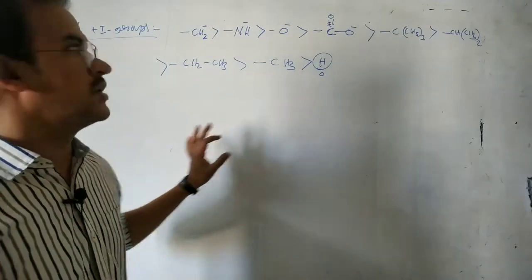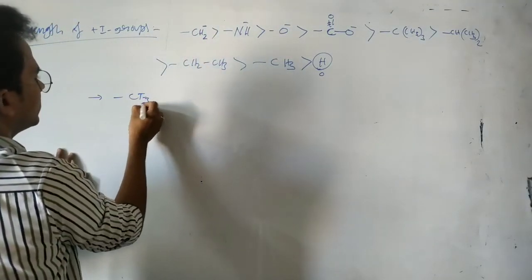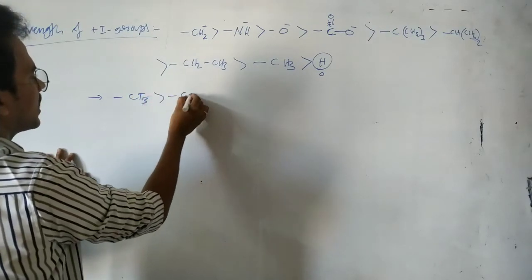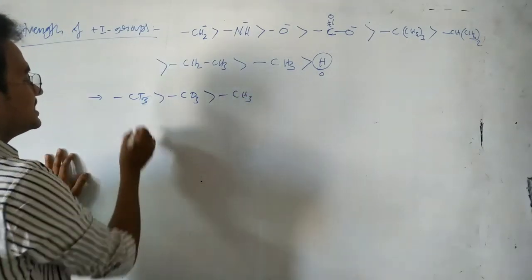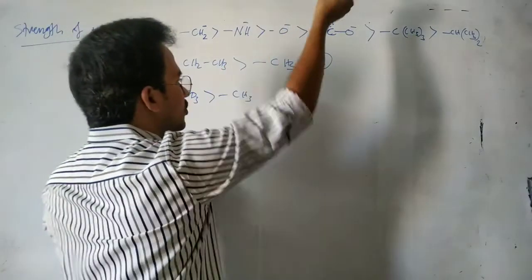And next, very interestingly, see this one: CT3 and CD3 and CH3. CT3 is a strong plus I group because in this case the carbon has more electron density.